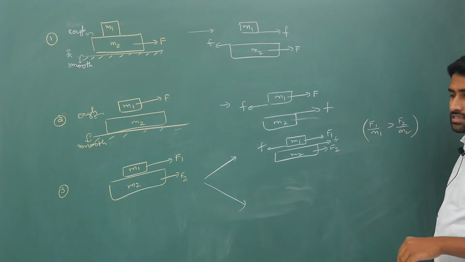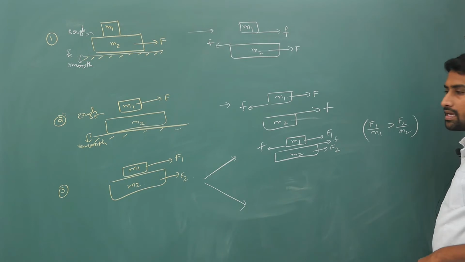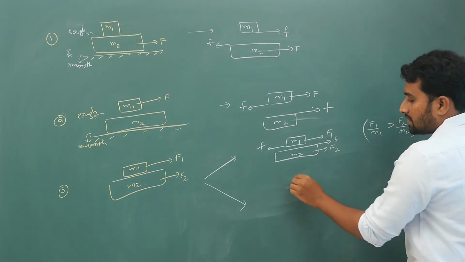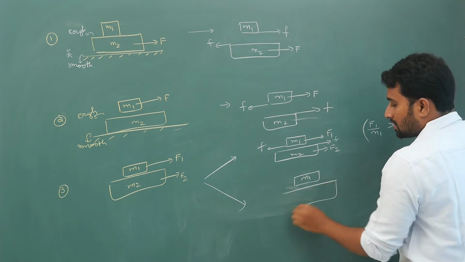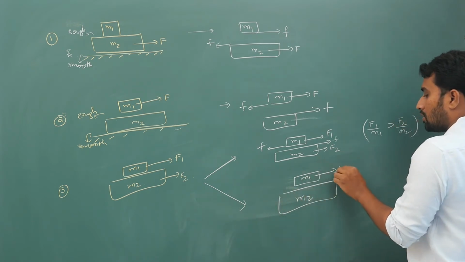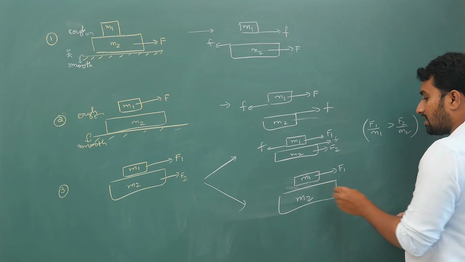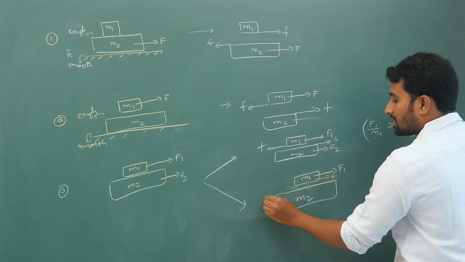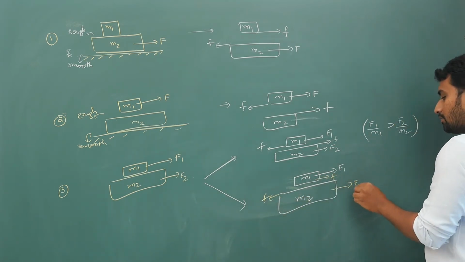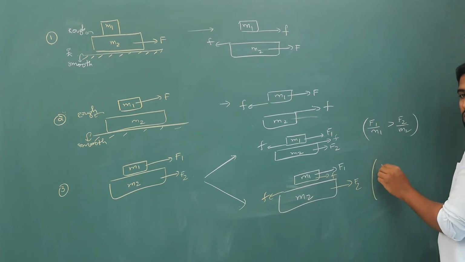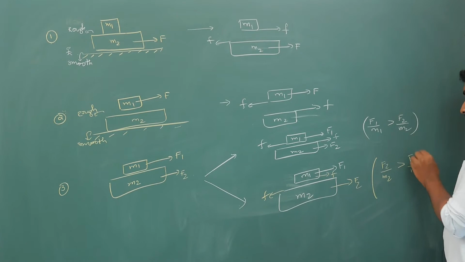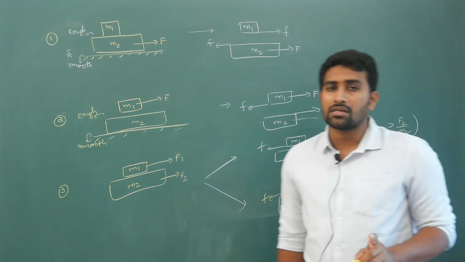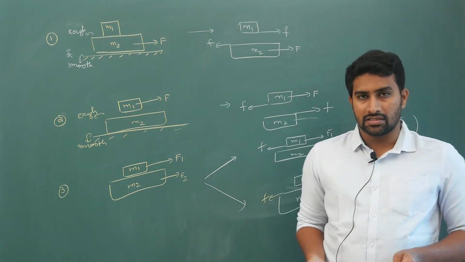When the accelerating tendency of one block is bigger than the other, this is the case. Next case is, this is M1, this is M2. On this friction will act in the forward direction, on this it will act in the backward direction, provided F2 by M2 is greater than F1 by M1. Like this you are supposed to logically decide the direction of friction.